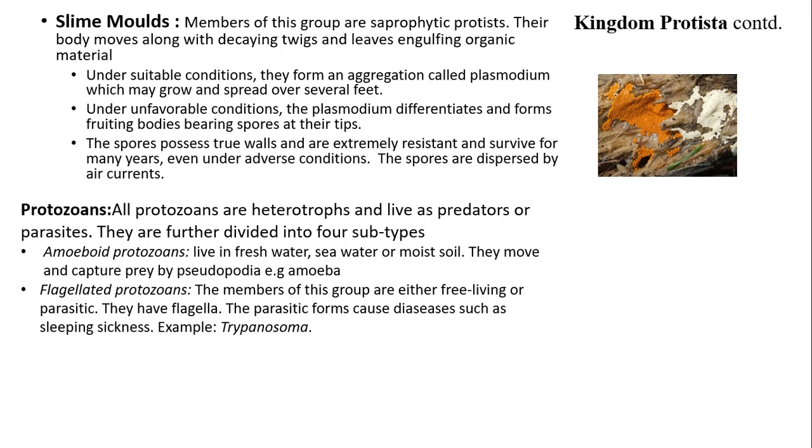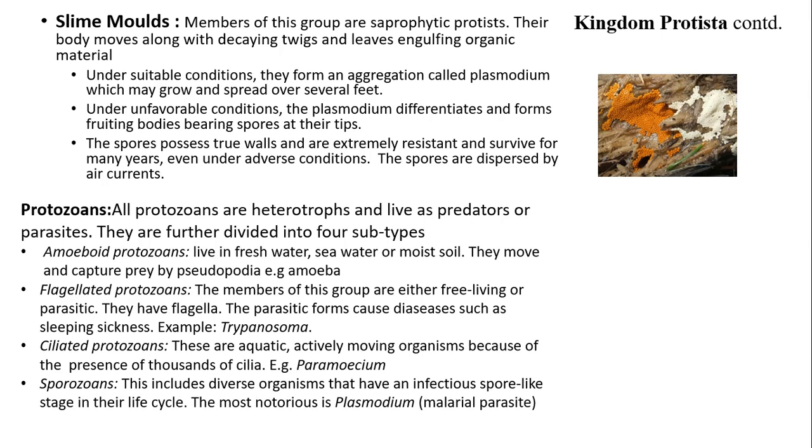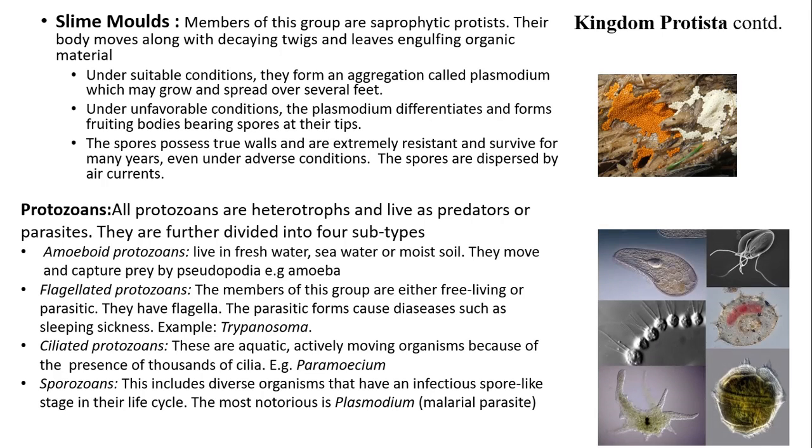Example, trypanosoma. Ciliated protozoans. These are aquatic, actively moving organisms because of the presence of thousands of cilia. Example, paramecium. Sporozoans. This group includes diverse organisms that have an infectious spore-like stage in their life cycle. The most notorious is Plasmodium, the malarial parasite.